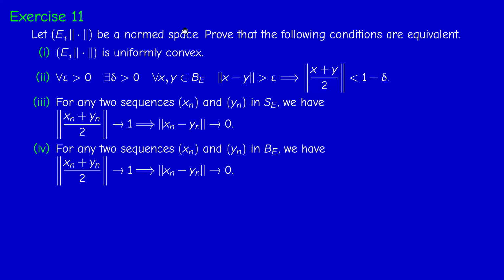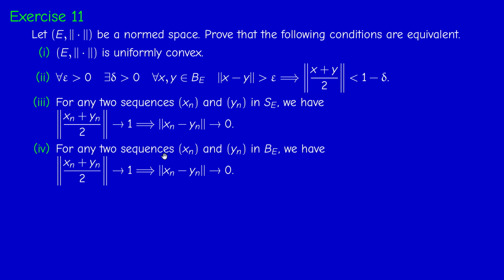I mentioned this in the lectures. I gave 4 characterizations of uniform convexity. The first one was the definition: for every epsilon there is delta, such that for any 2 elements in the unit sphere, if their distance is bigger than epsilon, then etc. And I told you that we can replace the condition x, y in the unit sphere by x, y in the unit ball. If you think of uniform convexity as the uniform roundness of the unit sphere, the second condition tells you that the ball is also uniformly round.